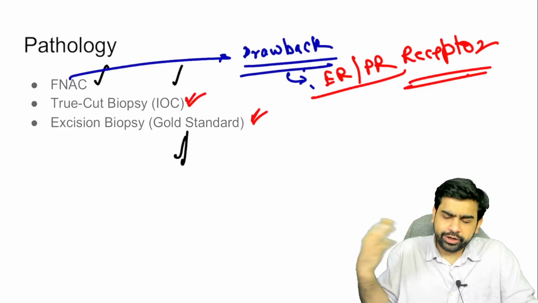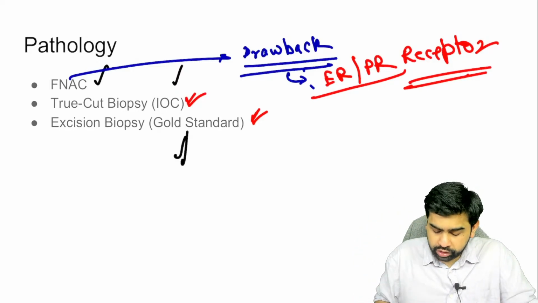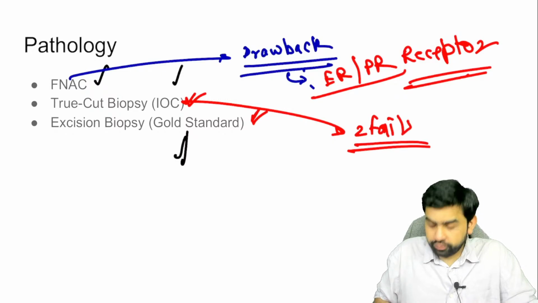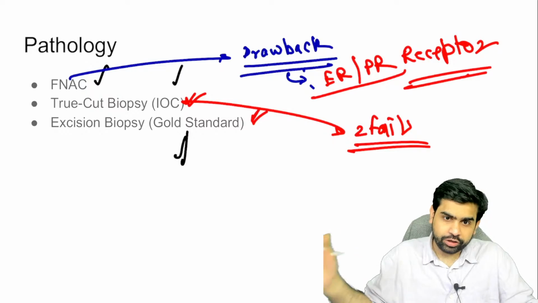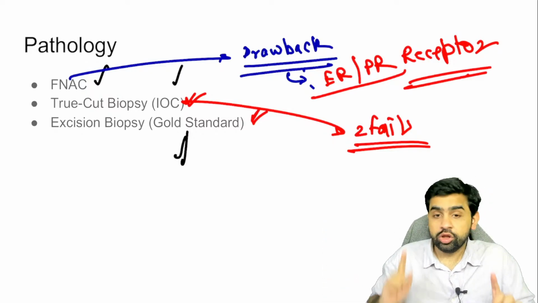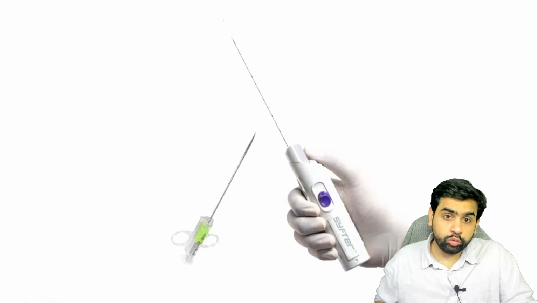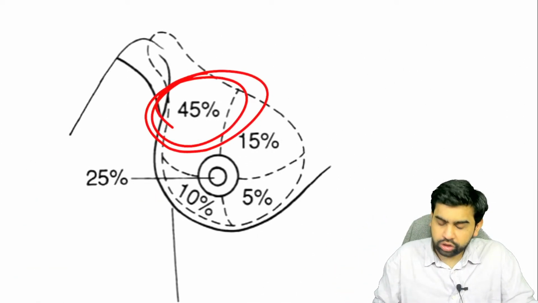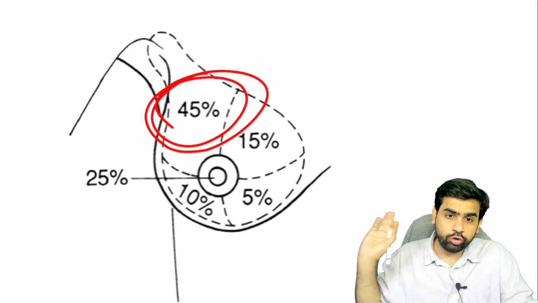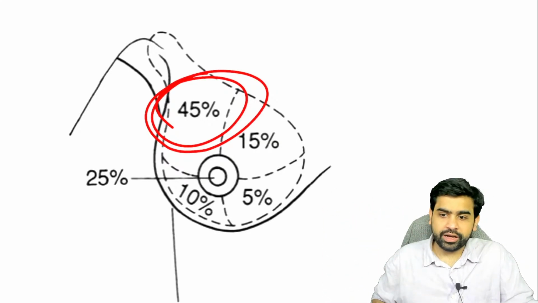So true cut biopsy is kind of good, but after how many true cut biopsies will you perform an excision biopsy? If at all the true cut biopsy fails twice. So if there's a patient with a suspicious lesion, you performed a true cut biopsy, inconclusive, you again perform a true cut biopsy, again inconclusive, now you will go ahead and do an excision biopsy. So the gold standard is the excision biopsy, but the investigation of choice is true cut biopsy. This is a true cut biopsy gun, with the help of which you perform the true cut biopsy. Now they ask you which is the most common quadrant where the malignancy is going to occur. So upper outer quadrant is the most common quadrant of the breast where breast malignancies usually occur.